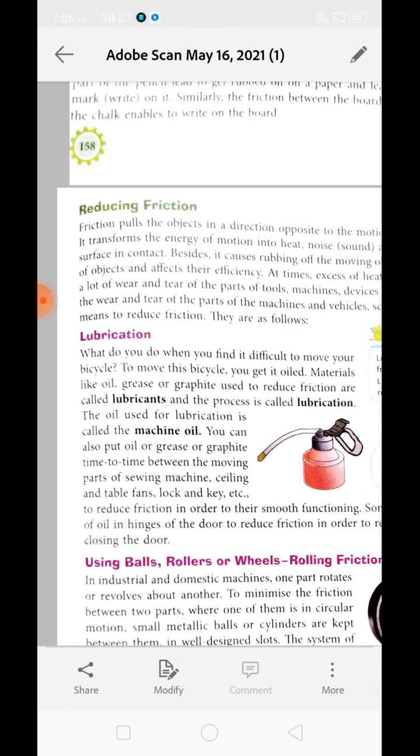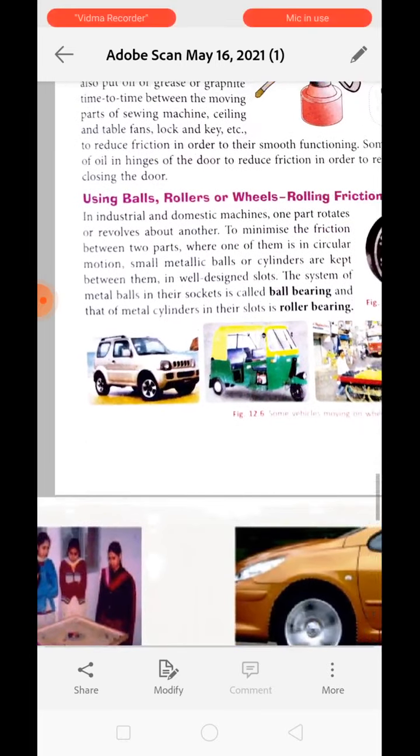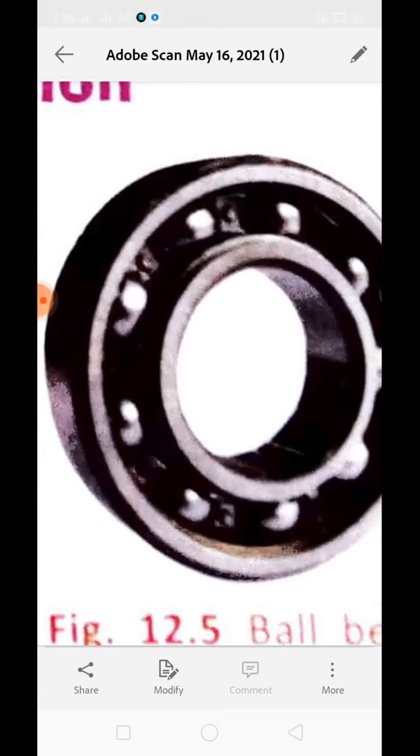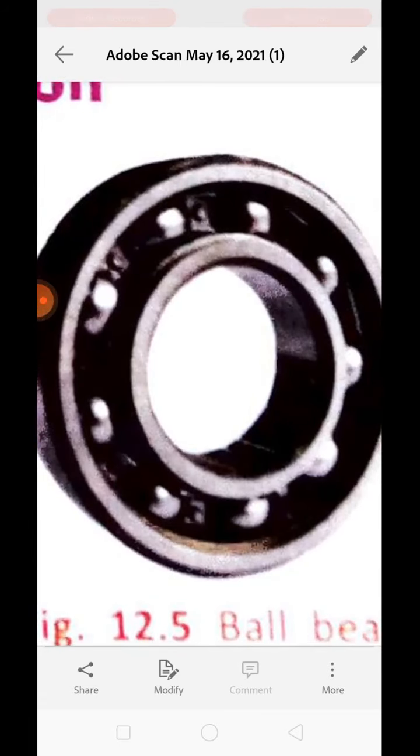Clear? Now next is using ball bearings. See, these are the ball bearings. What are ball bearings? In industrial and domestic machines, one part rotates over another in a circular fashion. To minimize the friction between the two parts where one of them is in circular motion, small metallic balls, see over here, small metallic balls are kept between them in well-designed slots.